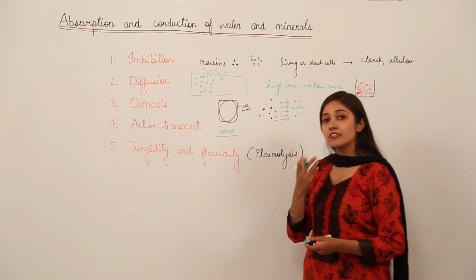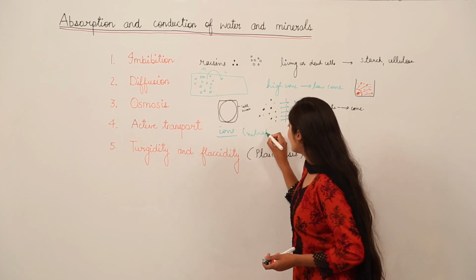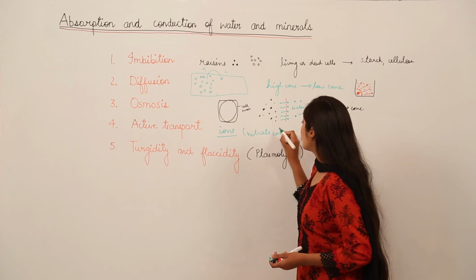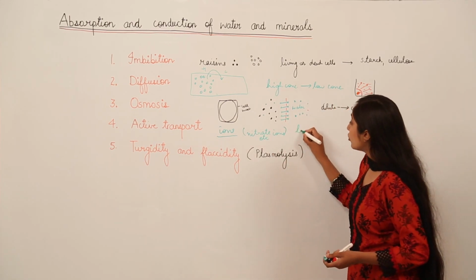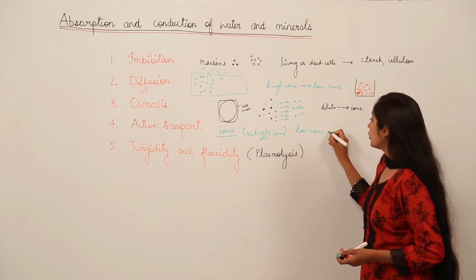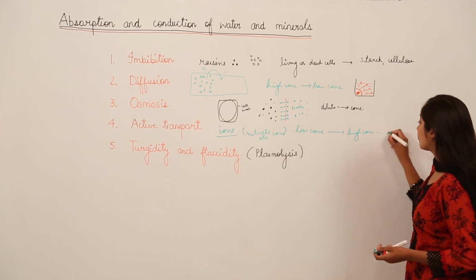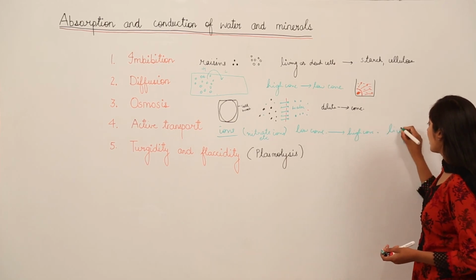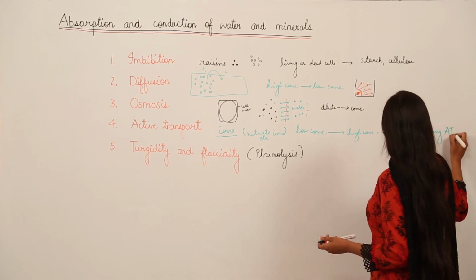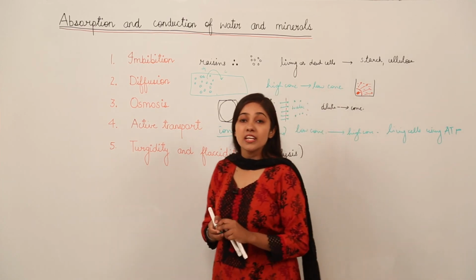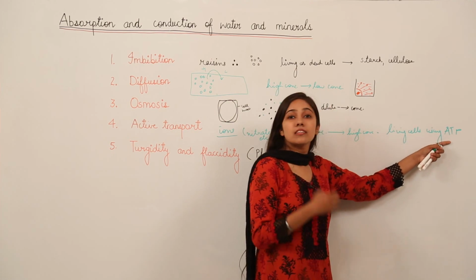We are dealing with ions. For example, there are nitrates. Okay, I can write an example. If you talk about nitrate ions, it is a movement of nitrate ions and many other ions from low concentration to a region of high concentration, and in case of living cells only, using ATP. So remember that active transport needs ATP, meaning it needs energy. ATP is the energy currency of the cell.